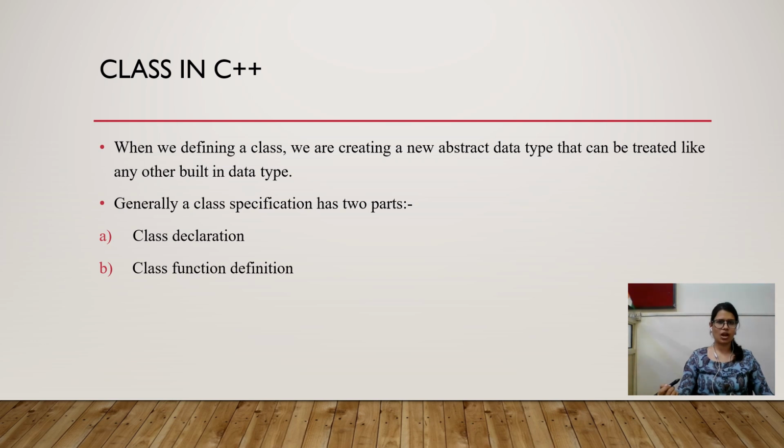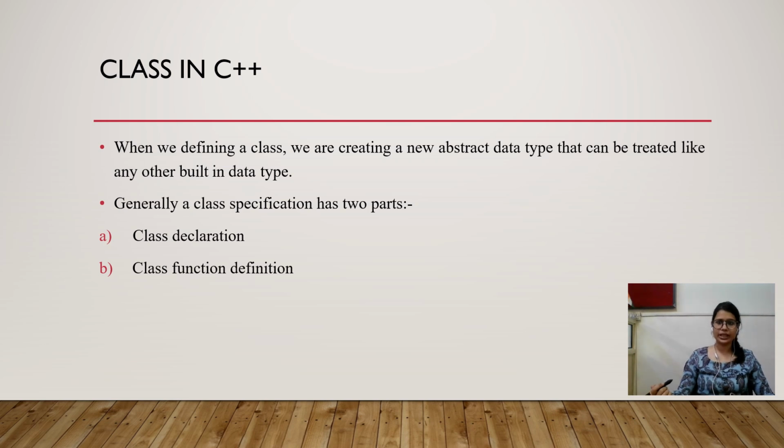Thank you. So now let's come to the topic, which is class in C++. In last lecture we started about the class. So what was the class? Class is a group of objects which share common properties and the relationship among them. Whenever we are defining a class, we are creating a new data type, or I can say an abstract data type, which will be treated like the other built-in data types.